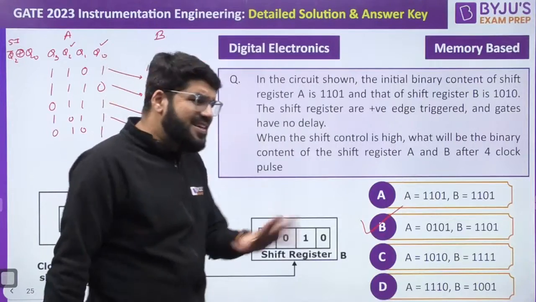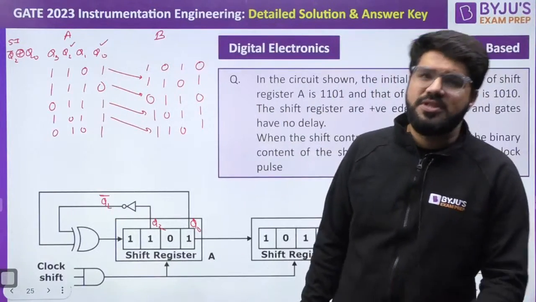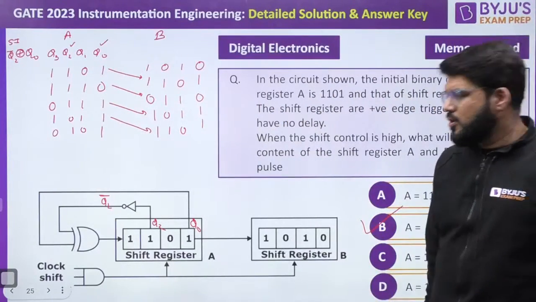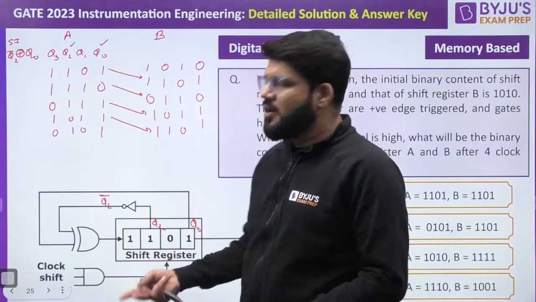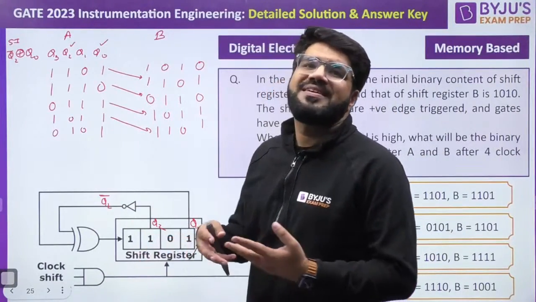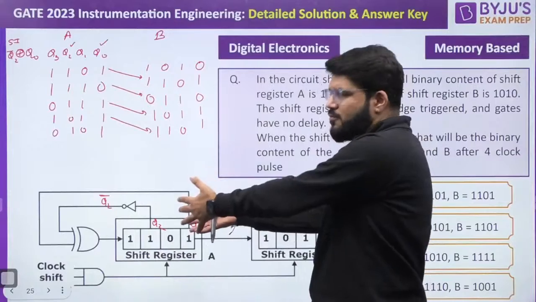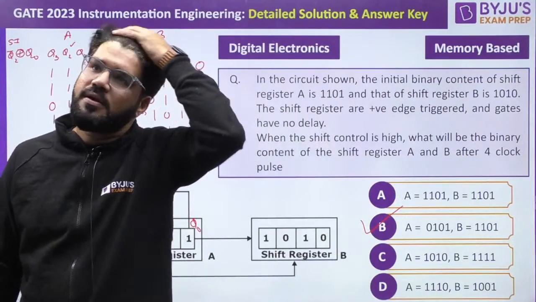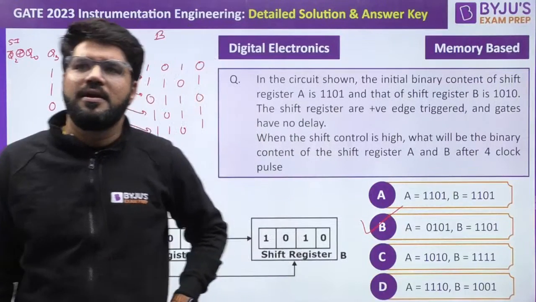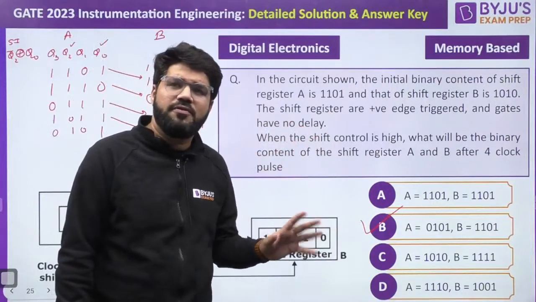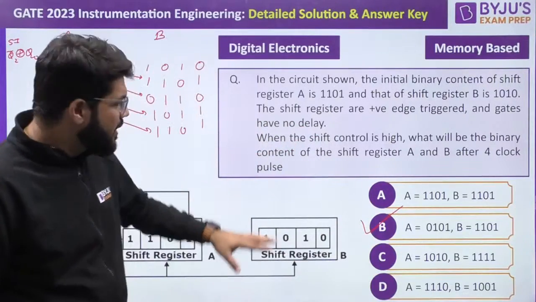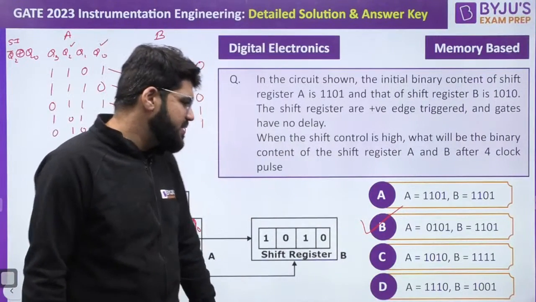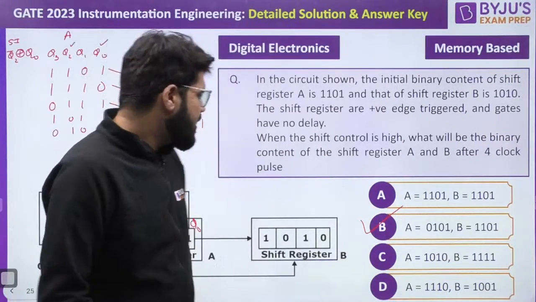Clear? So that's a decent question with respect to shift register, because usually they keep asking one shift register question. There is another shift register, but the second one is pretty simple. The main focus is on shift register one only. So yes, B. Options can shuffle in the exam, don't worry. For every student, options can shuffle. That's not a big deal. Answer is B: 0, 1, 0, 1, 1, 1, 0, 1. Correct, absolutely right.